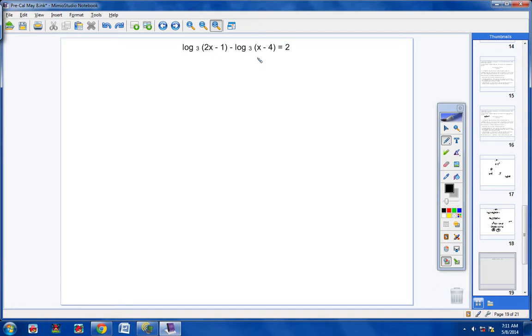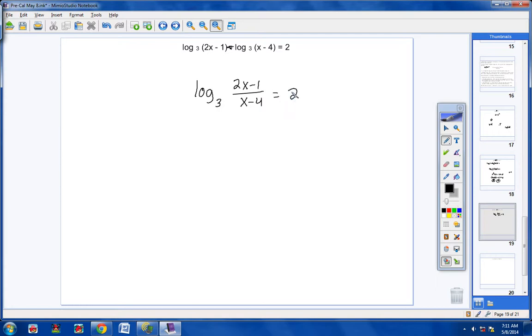All right, well, this one's pretty similar. I have no logarithms over here. I have 2 logarithms over here. Notice there's nothing to the left. They're both base 3, so I'm going to condense these 2 logarithms down to 1. All right, so here we go. Log base 3 of, now notice the 2 logarithms are being subtracted, so I'm going to put 2x minus 1 over x minus 4, and all of that still equals 2. Okay, so there we go. I've condensed the logs down on the left side to 1. There are no logarithms on the right side, so I'm pretty much done condensing my logarithms.